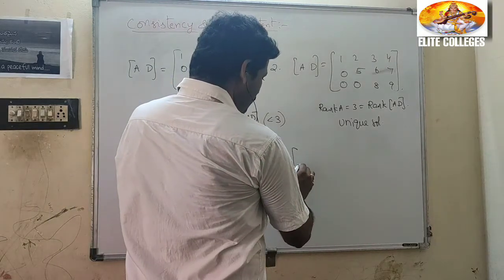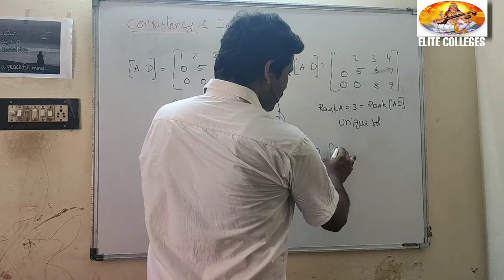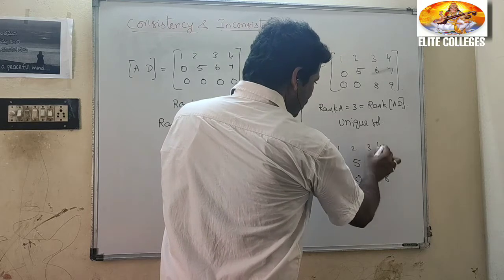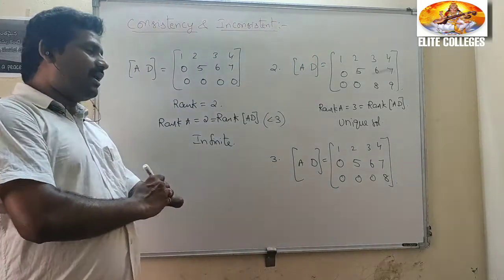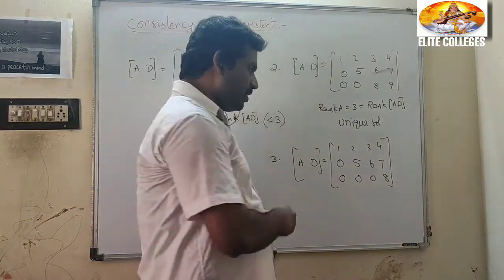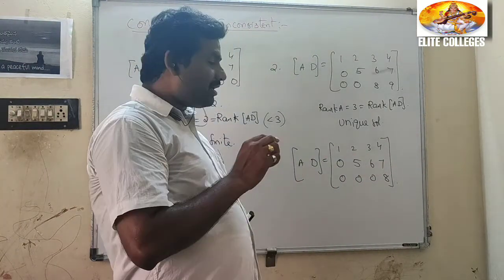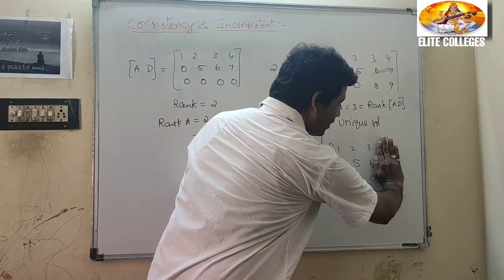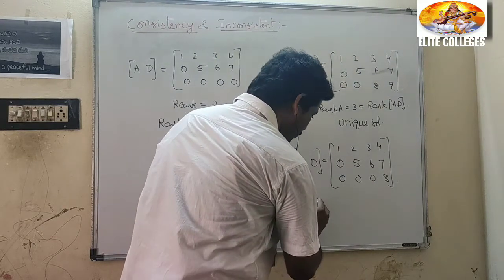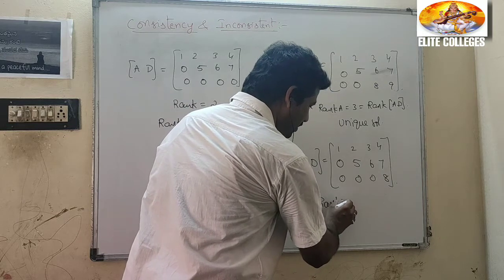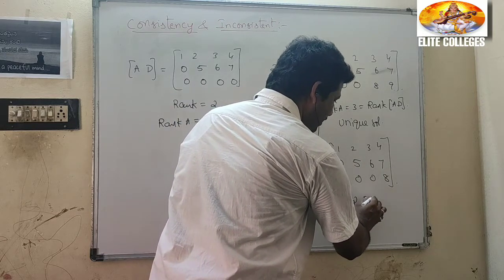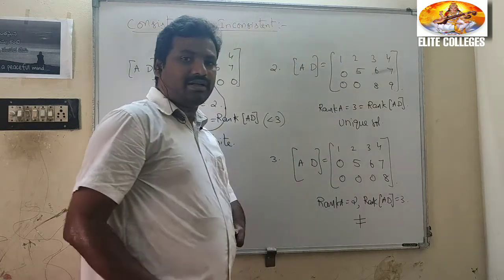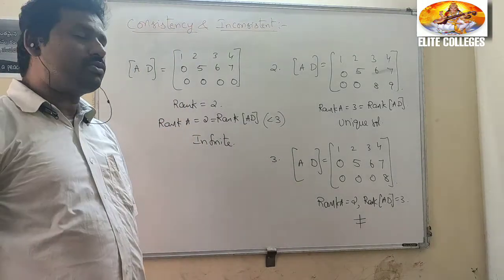See this one. AD equal to 1, 2, 3, 4; 0, 5, 6, 7; 0, 0, 0, 8. What is the rank of the full matrix? How many non-zero rows? 3. So rank of AD is 3. But what is the rank of A? Now close the last column. Rank A equal to 2. But rank AD equal to 3. Rank A not equal to rank AD, so the system of equations has no solution.